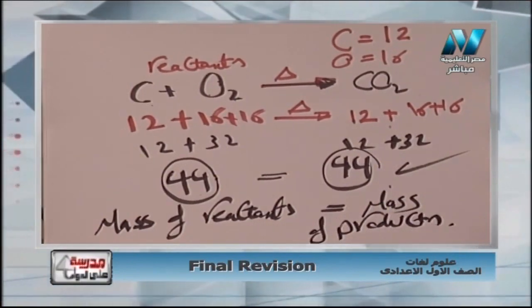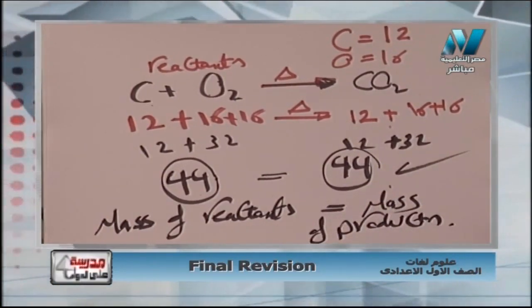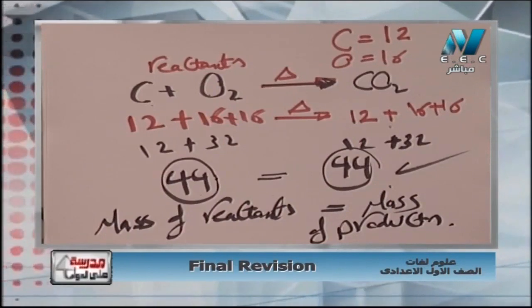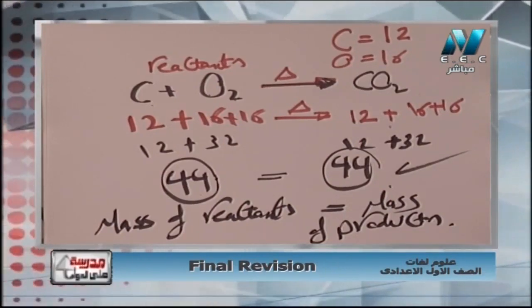Okay, so those problems are very easy if you know how to answer them by writing the equation and writing under the equation the mass number of each one of them. At last, if you find that the mass of reactants equals the mass of products, you are right. If they don't come out equal, you are surely wrong. Please revise again, maybe there is something you forgot in the middle.